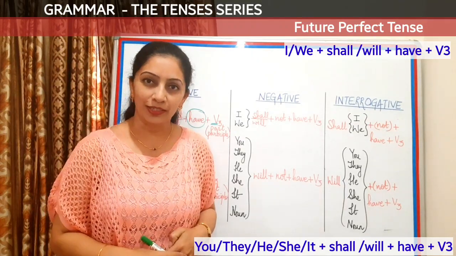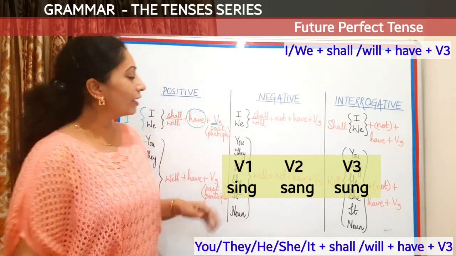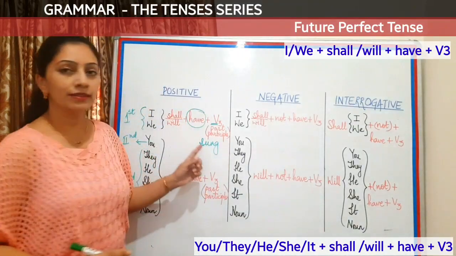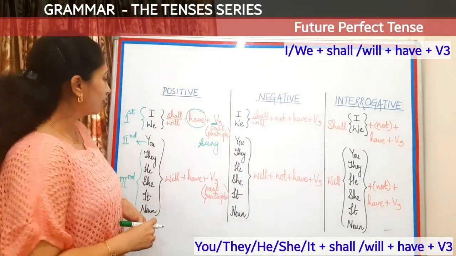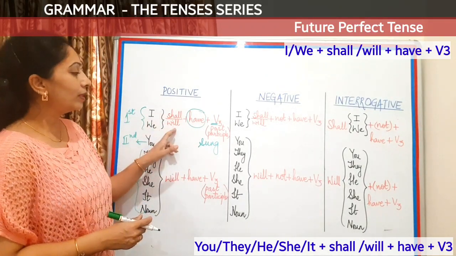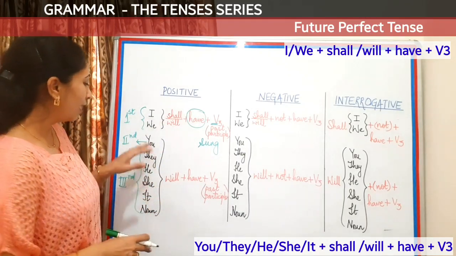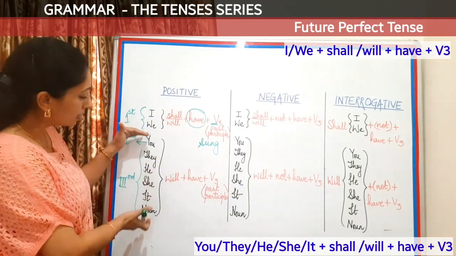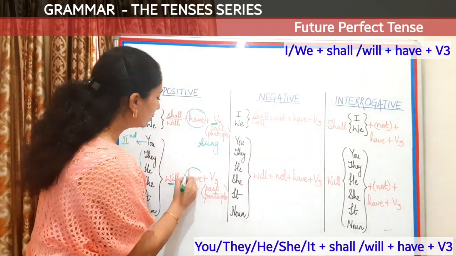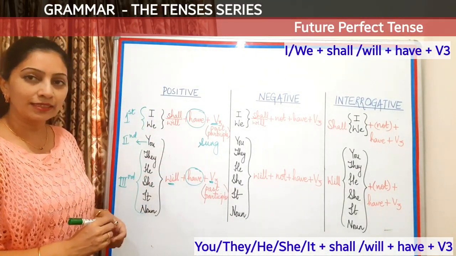Let's take the verb sing today. What are the three forms of sing? Sing, sang, sung. So if I have to take V3 form, I will take the verb form sung. So now let's make sentences with this. I shall have sung, or we will have sung. Right? Now let's come to the next set of subjects, and we have you. Now with the second set of subjects, we will always use will and the auxiliary verb have and V3, just like above. So let's start making sentences here.